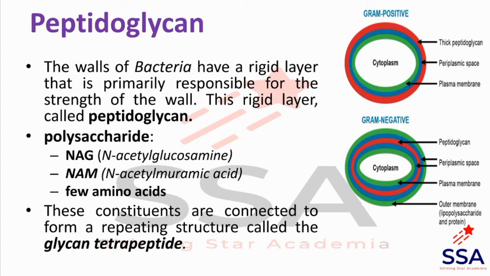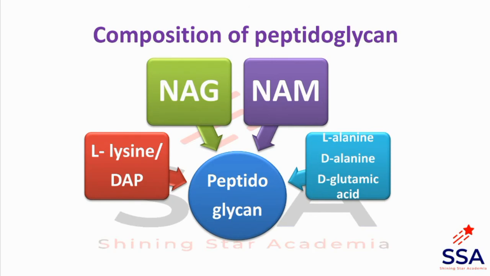Then the composition of peptidoglycan: mainly two polysaccharides, N-acetylglucosamine and N-acetylmuramic acid, then four amino acids: L-alanine, D-alanine, D-glutamic acid, and L-lysine or diaminopimelic acid. So these are the components or composition of peptidoglycan.